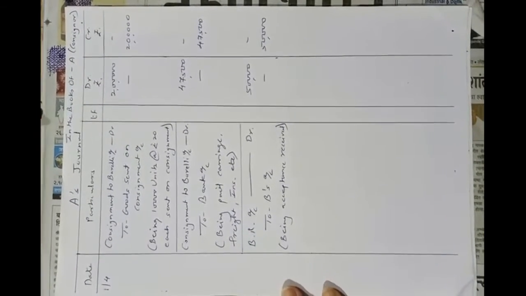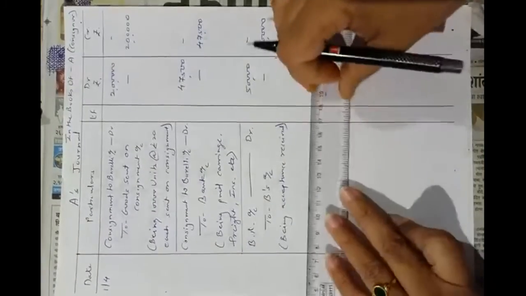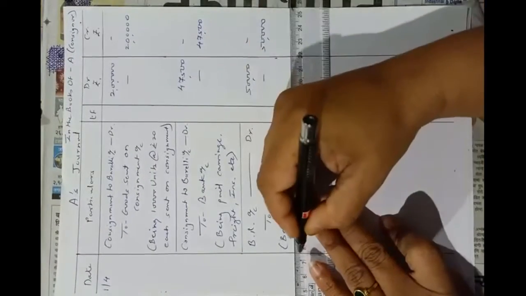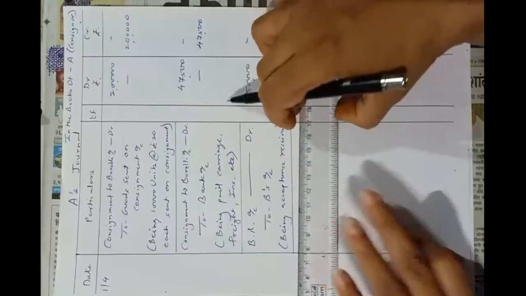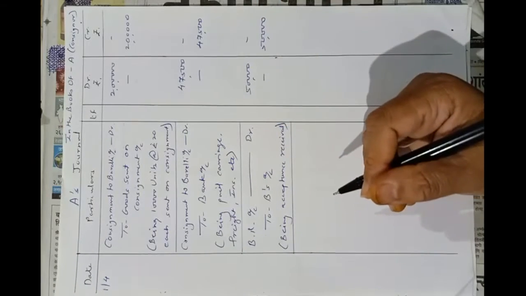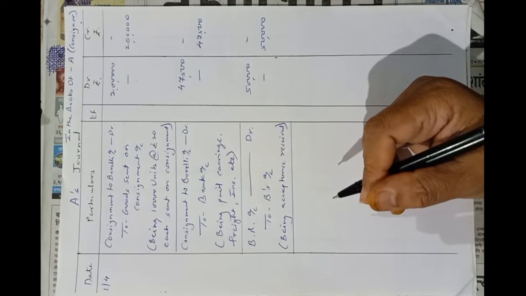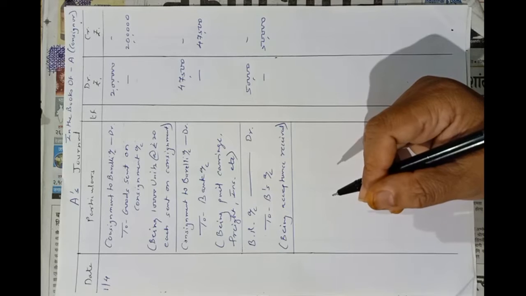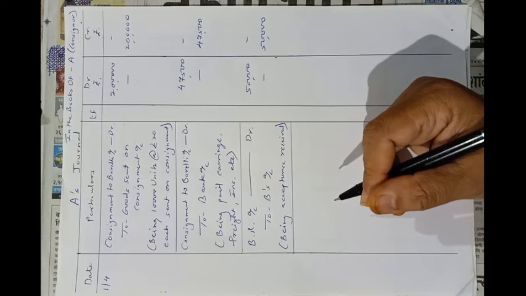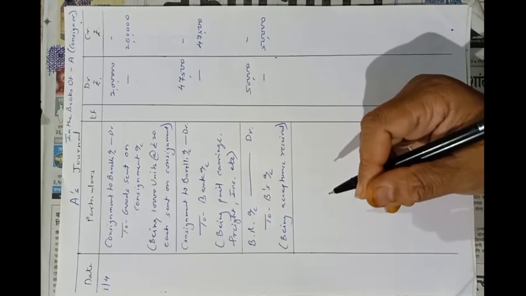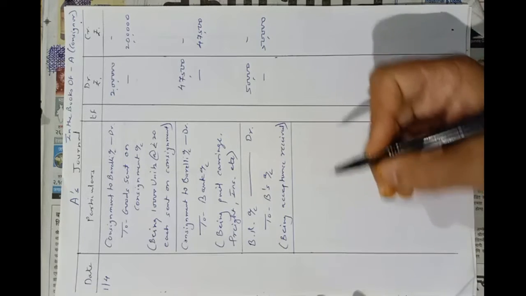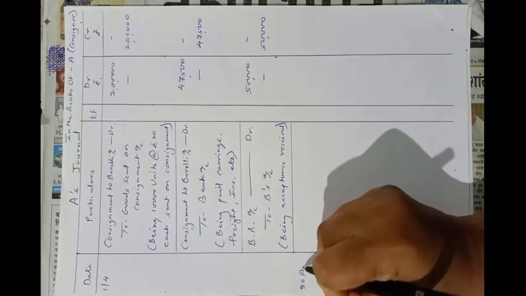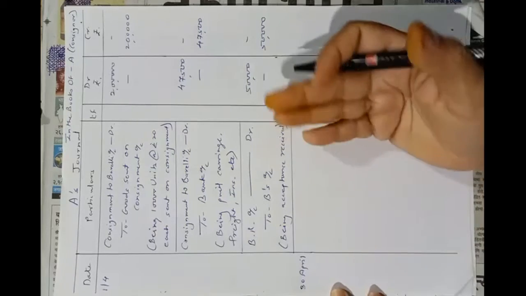Now next entry, in the same point they told us that Mr. A, that is consignor, discounted the bill with his banker on 30th April at 18% per annum. So on 30th April he discounted the bill with his bank.